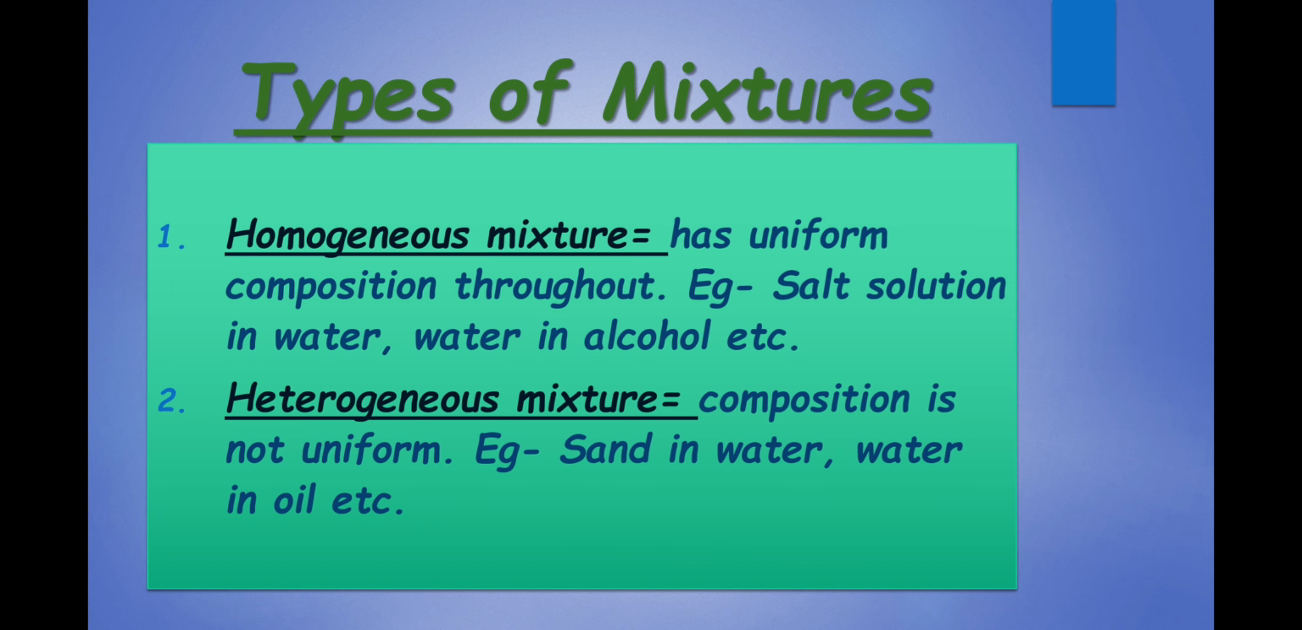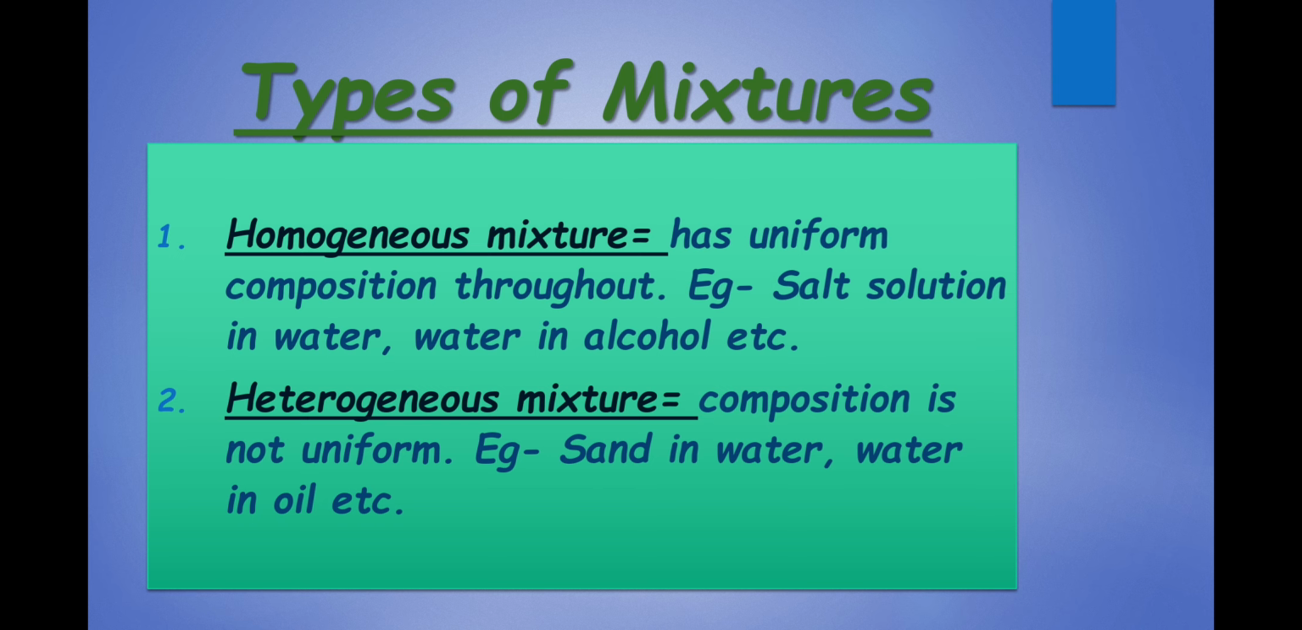Mixtures are of two types, homogeneous mixture and heterogeneous mixture. Homogeneous mixtures have uniform composition throughout. For example, solution of salt in water. It will taste salty if you drink it from the top, from the bottom or from the middle. Water in alcohol also forms a homogeneous mixture in which the distinct boundaries between the two components, that is water and alcohol, cannot be seen.